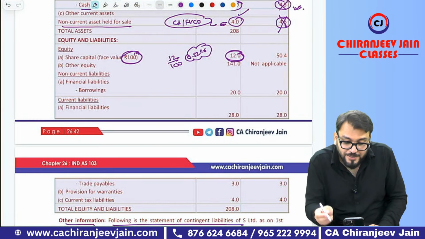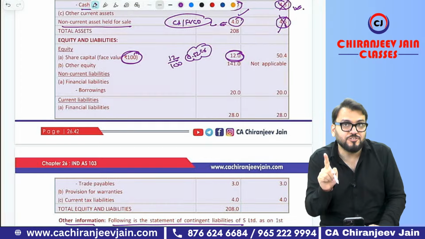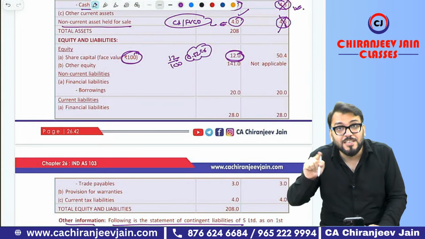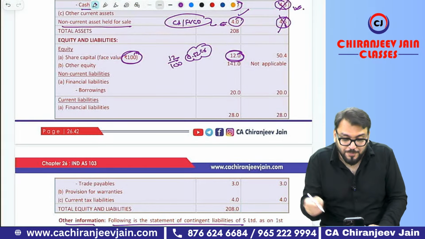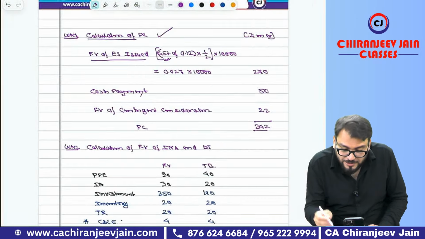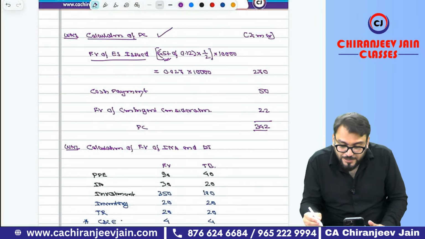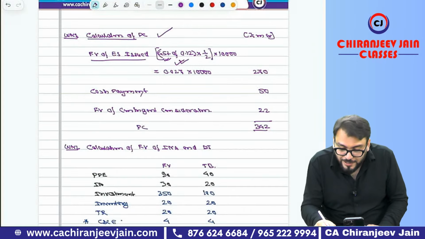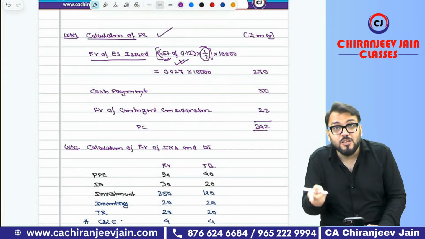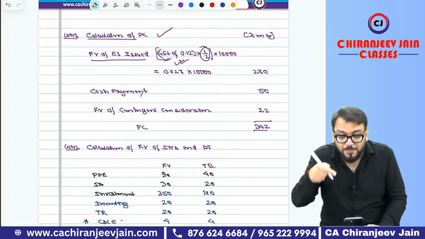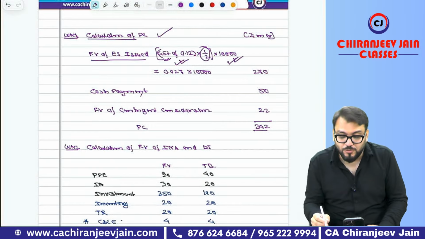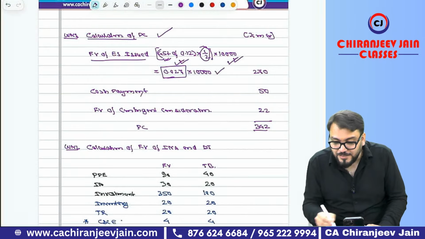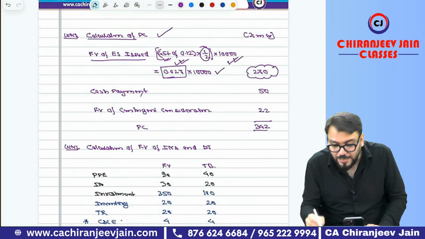How many shares acquired? 45% on the date of acquisition, because you will calculate PC on the date of acquisition for the 45% shares acquired. Got this point? It means on the date of acquisition, it will be 45% of 0.12. What is the swap ratio? Already we know, 1 by 2. And what is the fair value of equity shares of the acquirer company? That is 10,000 given in the question. So the number of shares to be issued multiplied by 10,000 becomes 270.